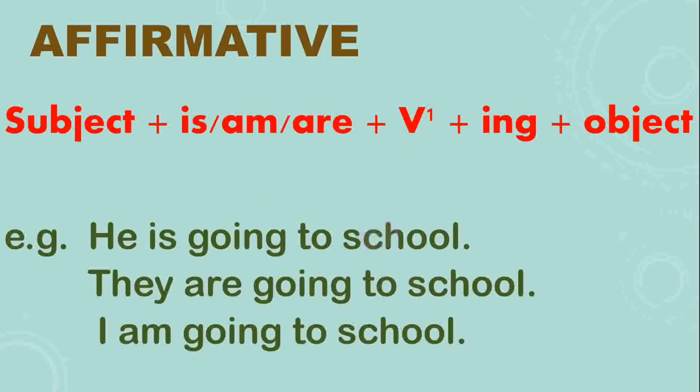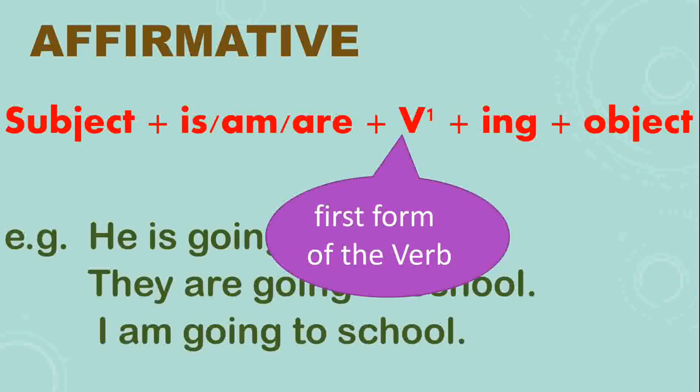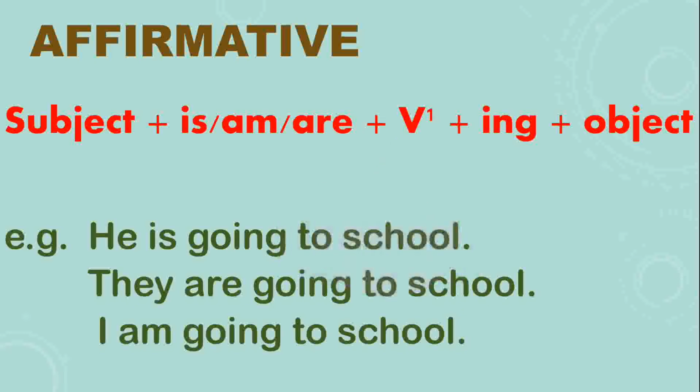After that, first form of the verb, and with the first form of the verb you will be adding ing, means present participle form. With the first form of the verb, ing you will be using with all the subjects, with all the helping verbs. After that you can write your object or complement.